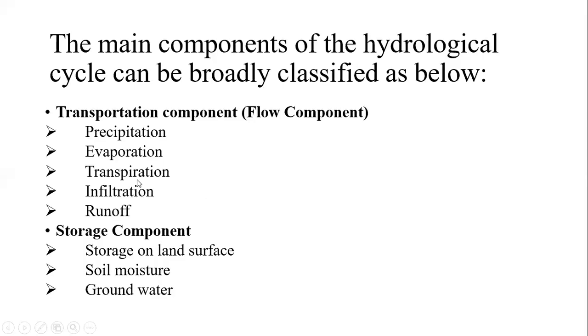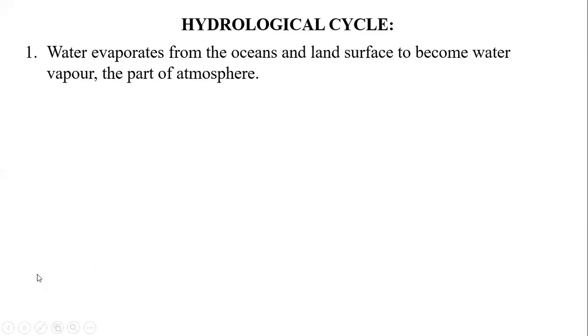So in this way, the various components of the hydrological cycle are grouped into two groups: transportation components and storage components. Now we'll move to the next part of the hydrological cycle, that is how it occurs. We'll summarize the things now.